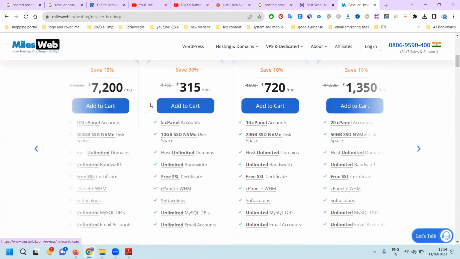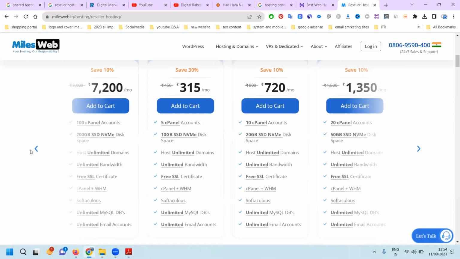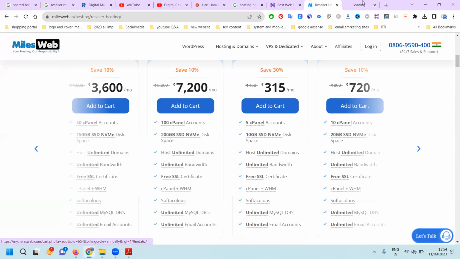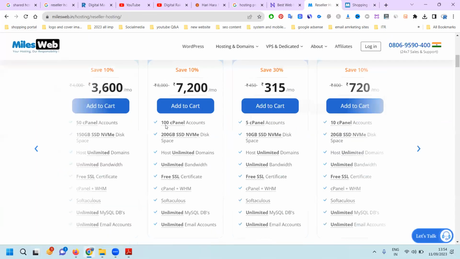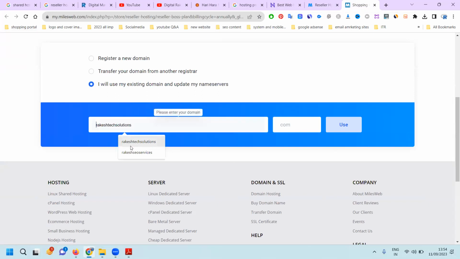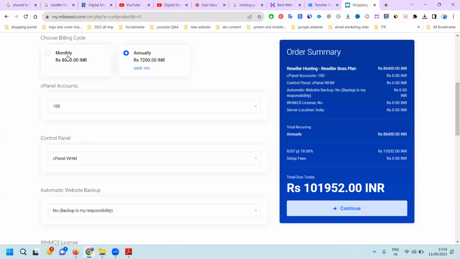If I go for reseller hosting, it is only for 10 websites, 20 websites. So if I go for 100 websites, see the price. Same 100 websites. How much space? 200 GB. See the price. Always remember, we can purchase the hosting itself without purchasing a domain. Monthly, how much? Same 100 websites, same 200 GB space.